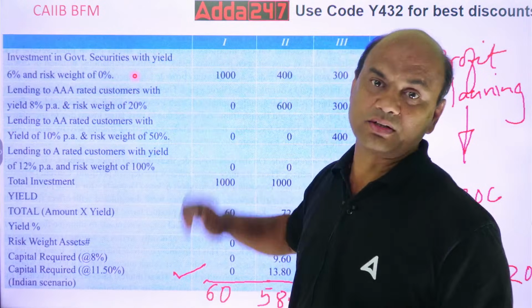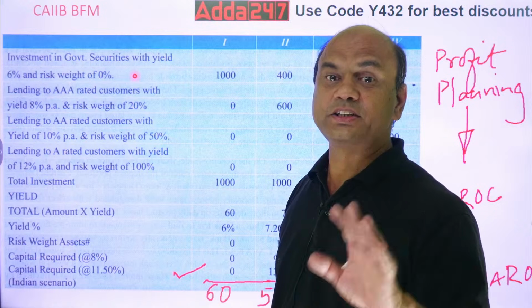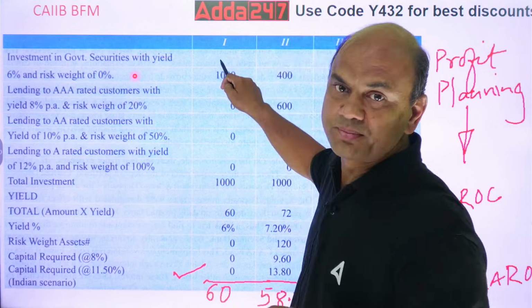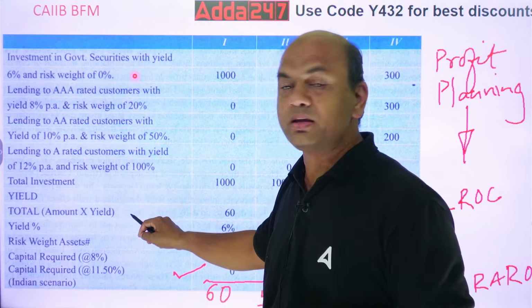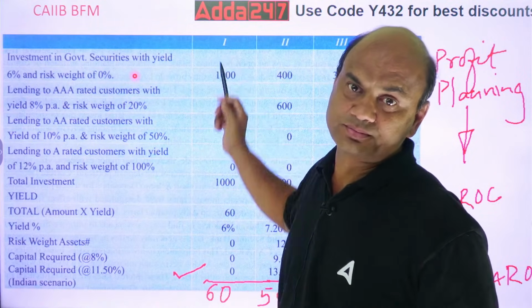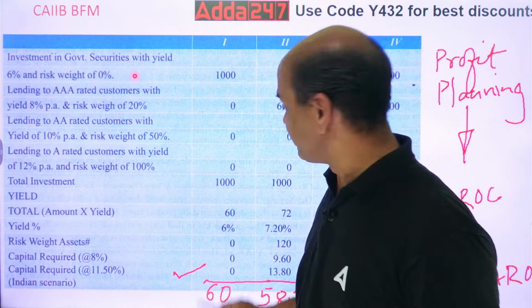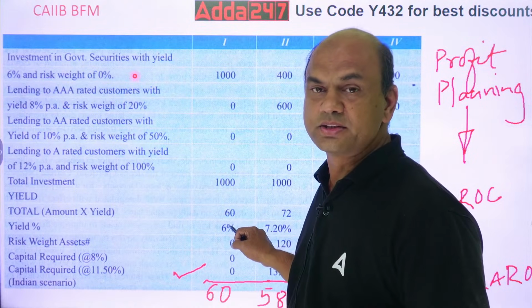Risk is 0%. So now if I invest 1000 rupees and 6% are my returns, what is the return I am getting? Total yield. Yield means returns. 6% on 1000, so I am getting 60 rupees. 60 rupees is my yield.